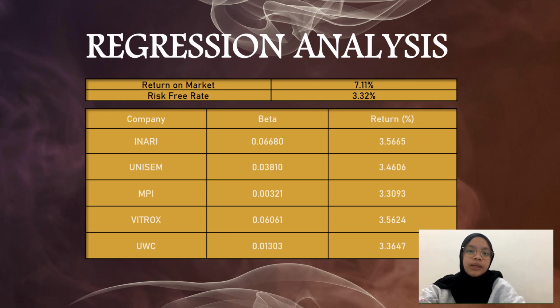Beta demonstrates how volatile the price of the stock has been relative to the market as a whole. Based on the table above, we could see that all stocks' beta values are less than 1, meaning the securities are less volatile than the market. The CAPM formula is expected return equals risk-free rate plus beta times return market minus risk-free rate. The expected return for Inari, Unisem, MPI, Vitrox, and UWC is 3.57%, 3.46%, 3.31%, 3.56%, and 3.36% respectively.